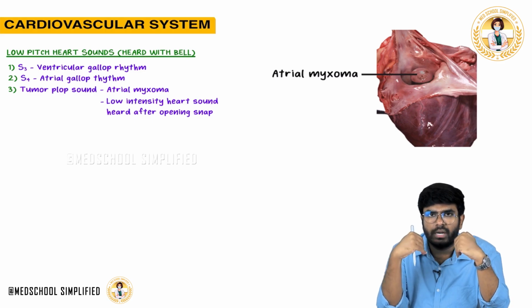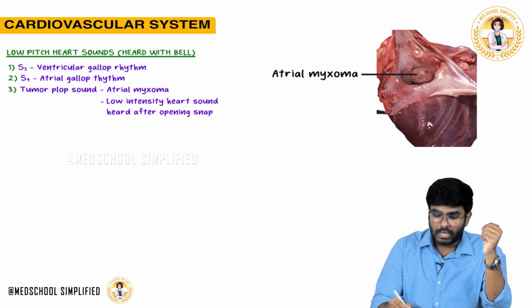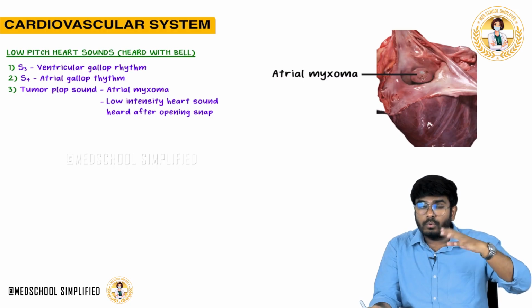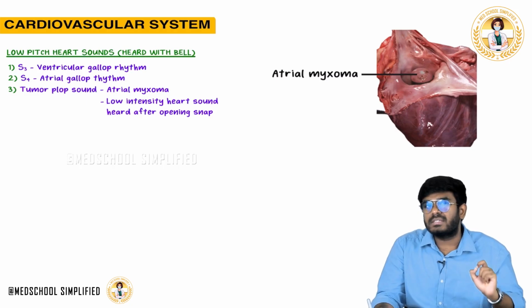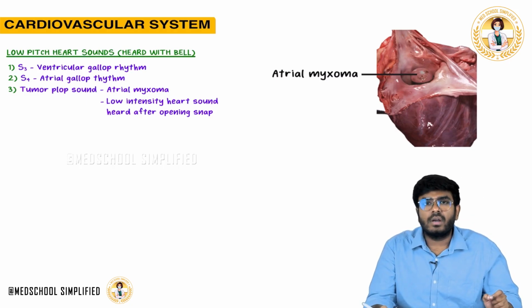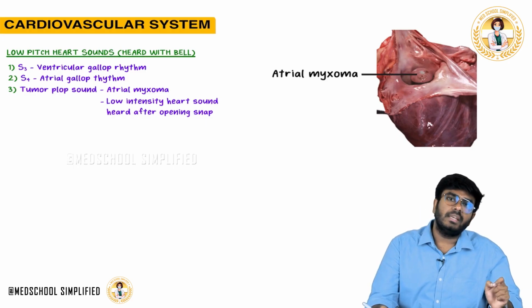Once the mitral valve or the tricuspid valve is opened, blood is going to move from the atria into the ventricles. During that time, this pedunculated tumor will also move and vibrate. It's going to hit the mitral valve. It will cause low intensity heart sounds. So whenever you hear the words low intensity heart sounds heard immediately after the opening snap, it is nothing but the tumor plop sound which is seen in atrial myxoma.